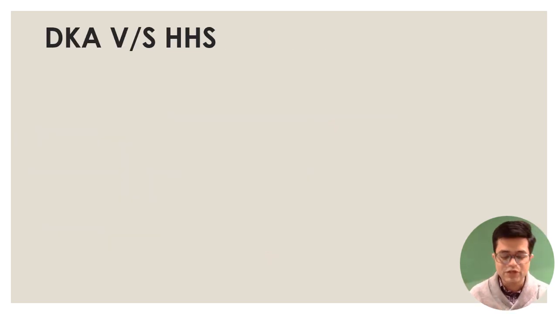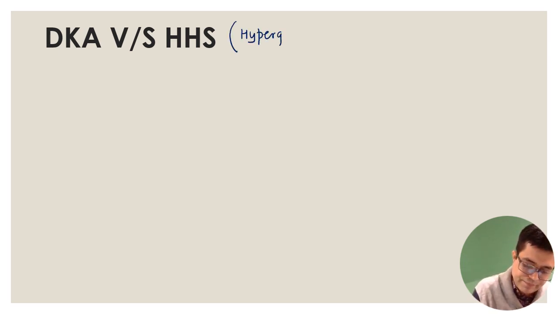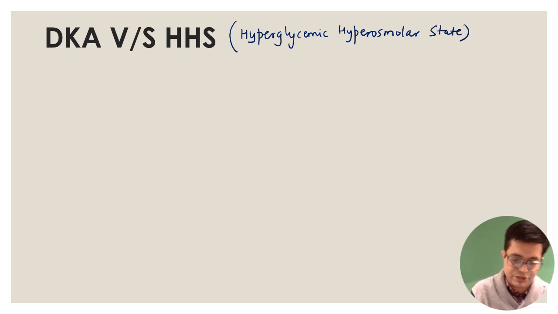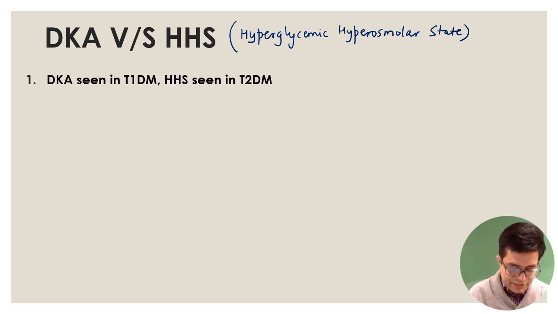So how do you distinguish DKA from HHS? What is the full form of HHS? Hyperglycemic hyperosmolar state. It's an acute life-threatening emergency seen in patients generally with type 2 diabetes. Now, HHS is less frequently asked in the exam, but the examiner may ask you to differentiate DKA from HHS, or they may ask a question like all of the following are seen in DKA except, all of the following are seen in HHS except. So both of them are emergencies.